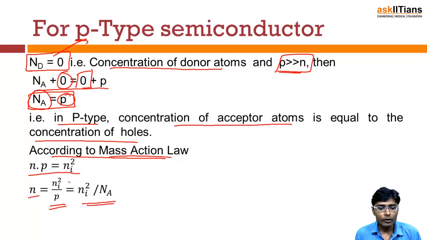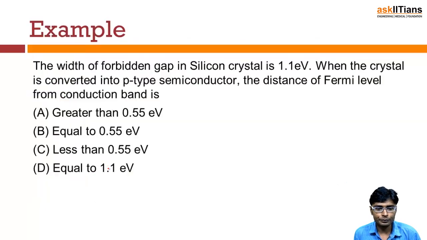So from here we see that this mass action law can be applied for any type of semiconductor, whether it is intrinsic, n-type or p-type. So it is valid for any type of semiconductor. Also the law of electrical neutrality is valid for intrinsic as well as extrinsic, n-type or p-type semiconductors.